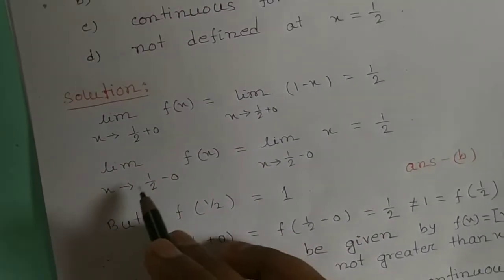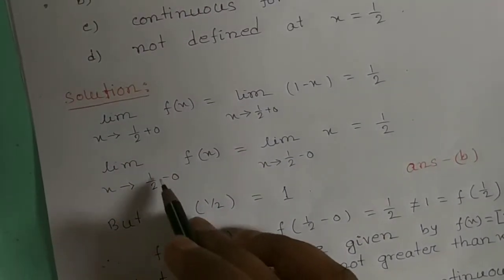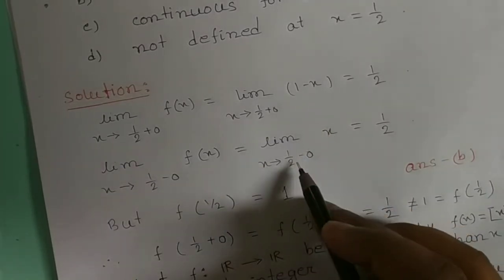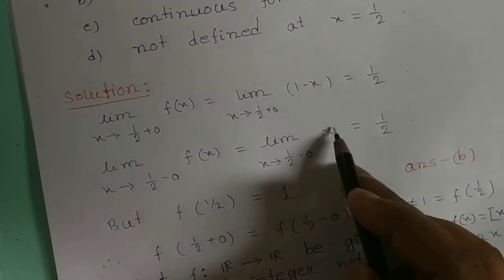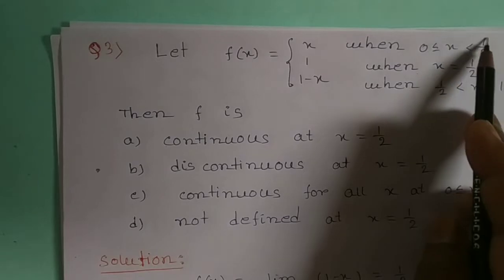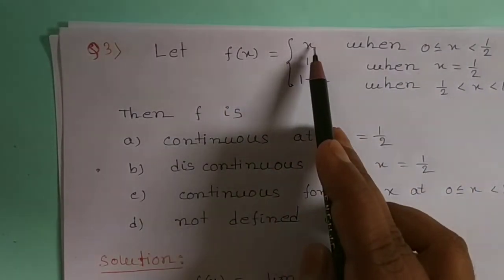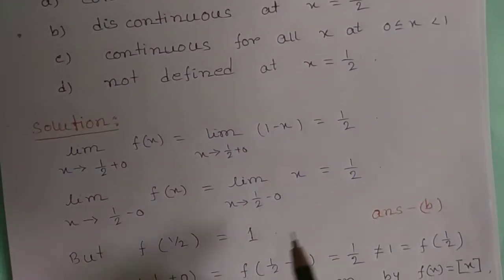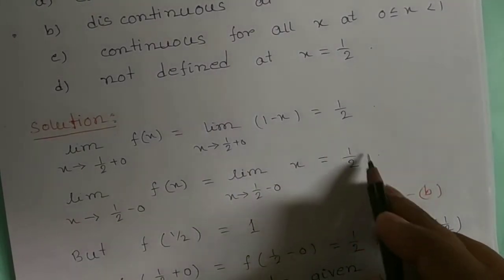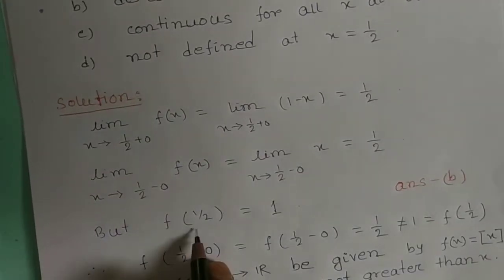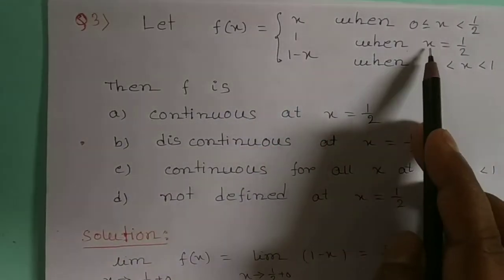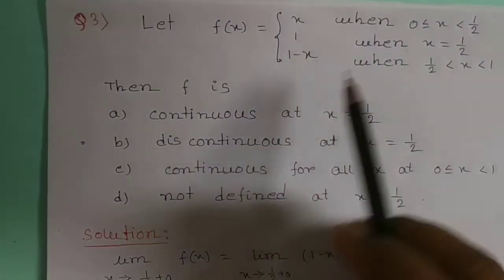Similarly, the left hand limit, x tends to half minus of f(x): here x is less than half, so we consider f(x) equal to x. Therefore the limit as x tends to half minus of x equals half also, but f of half equal to 1, since the function is defined so that at x equal to half, f(x) equal to 1.